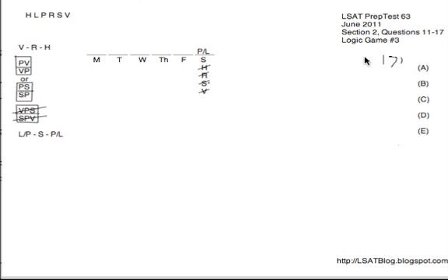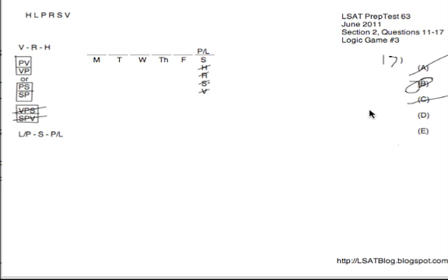So if we look at choice A, it mentions both P and L on Tuesday, Wednesday, Friday. That's unacceptable because we need to have one of P or L on Saturday. As such, A is impossible and we can eliminate it. Next, looking at B, nothing's apparently wrong with it. That's actually our answer. I'll skip it and come back to it. Next, looking at C, we have S and L on Tuesday, Wednesday, therefore P would have to come earlier than them on Monday. That's unacceptable because we would not have either of P or L on Saturday. So as such, C can be eliminated kind of for the same reason as A, only it's not as obvious.